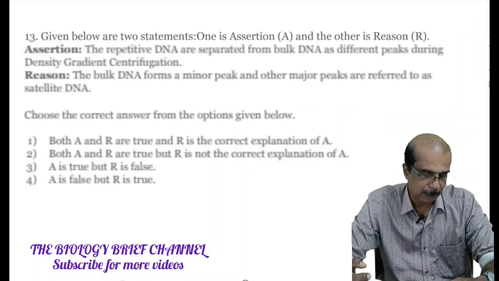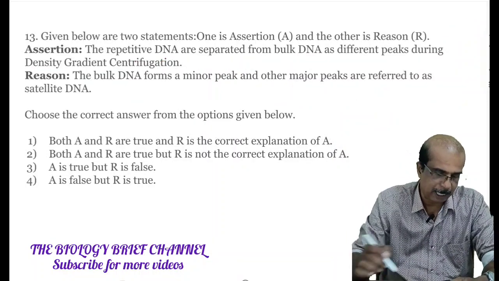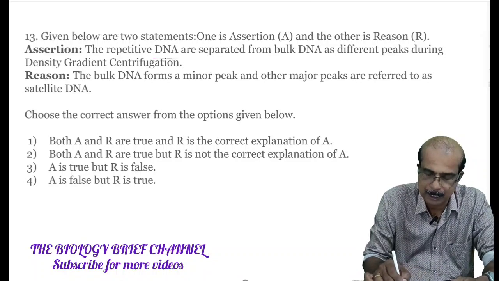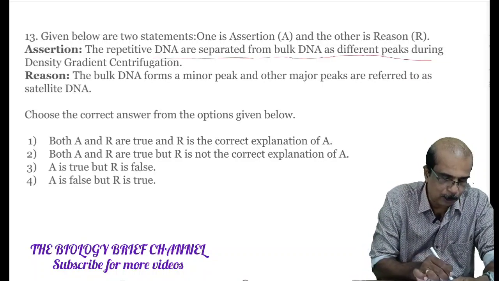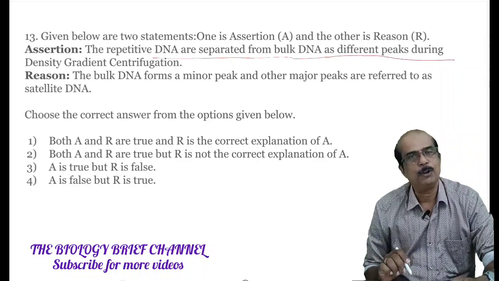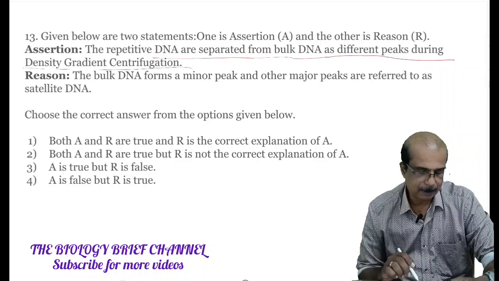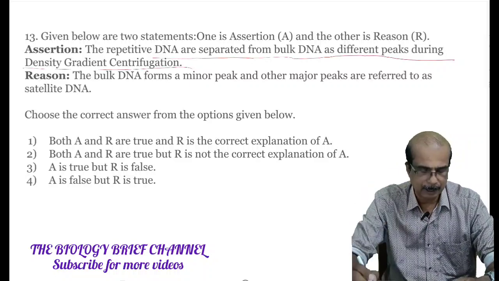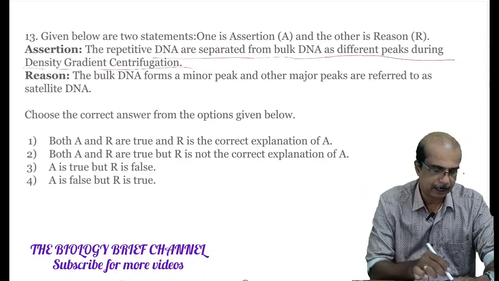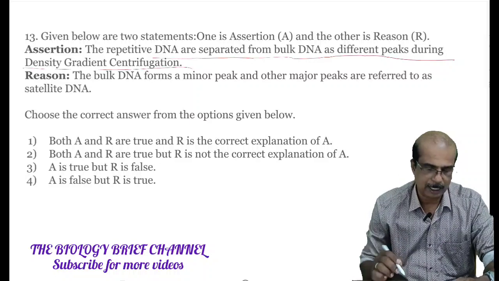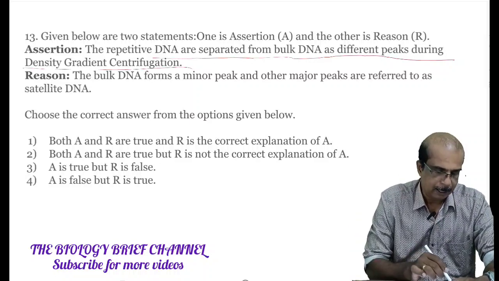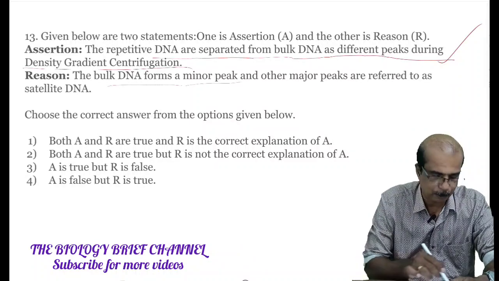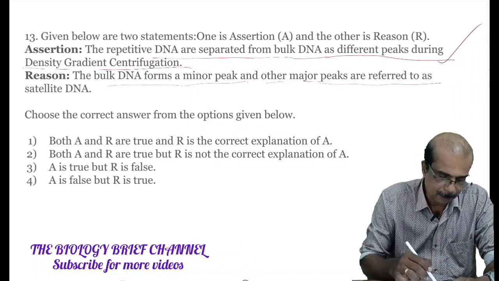Next question, 13th one, this is also assertion reason type. Assertion: the repetitive DNA are separated from bulk DNA as different peaks during density gradient centrifugation. Here the repetitive DNA are separated from bulk DNA by the technique density gradient centrifugation. Assertion is a correct one. Reason: the bulk DNA forms a minor peak and other major peaks are referred to as satellite DNA. It is a wrong one.